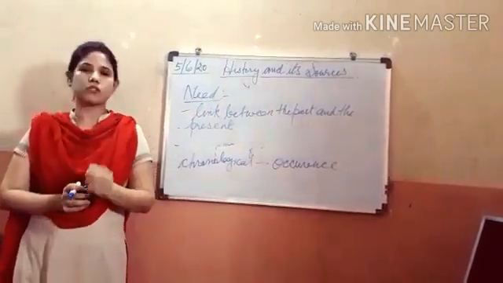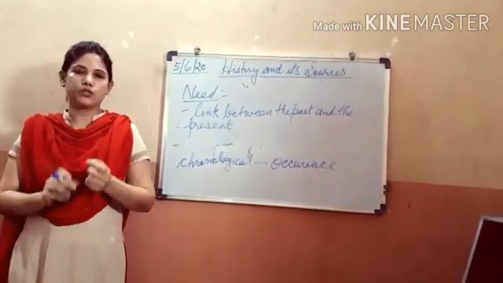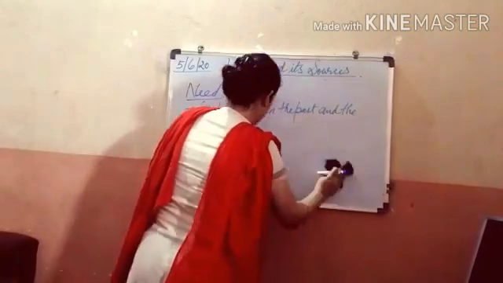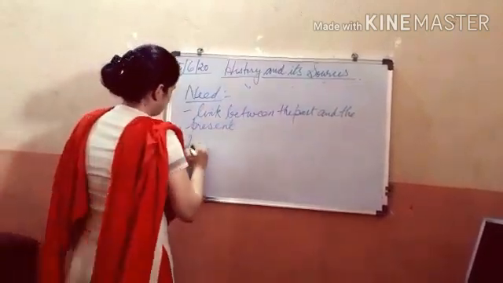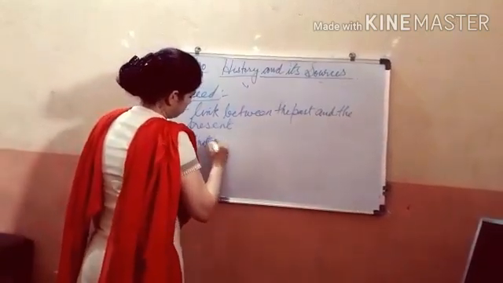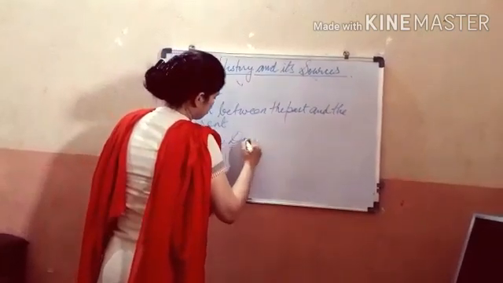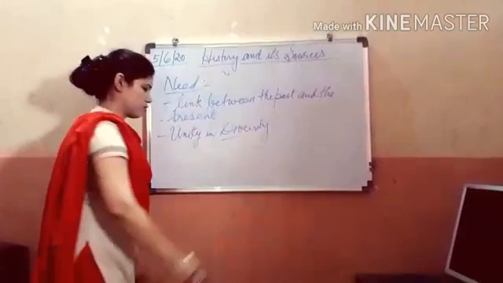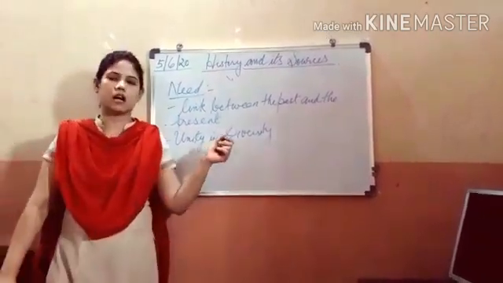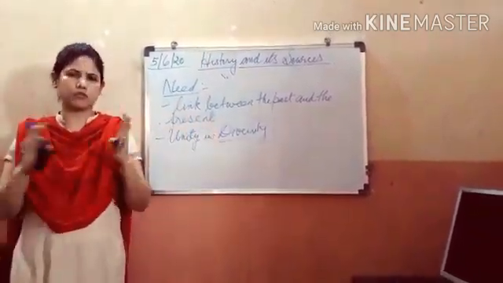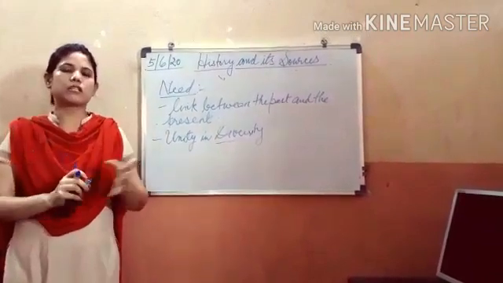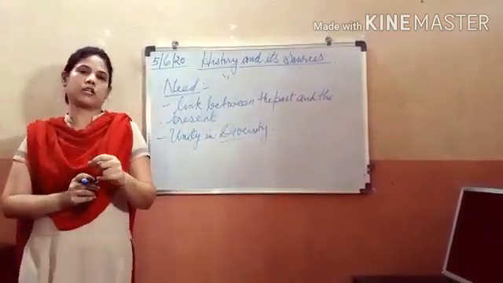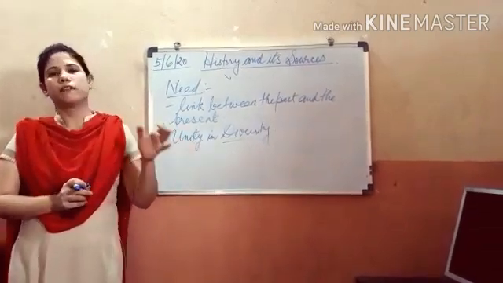Now history also teaches the concept of unity in diversity. Now what is unity and diversity? Unity and diversity means our cultural heritage is so diverse. We are so diverse but still we are united. We enjoy such a rich cultural heritage. When we study history, we come to know that.